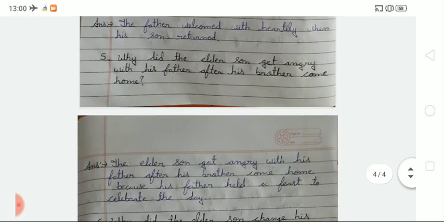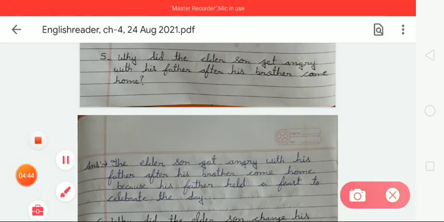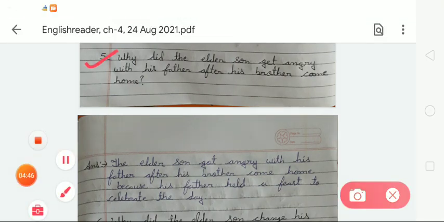Now the next question, question number 5: why did the elder son get angry with his father after his brother came home? So the answer to question number 5 will be: the elder son got angry with his father after his brother came home because his father had a feast to celebrate the day.